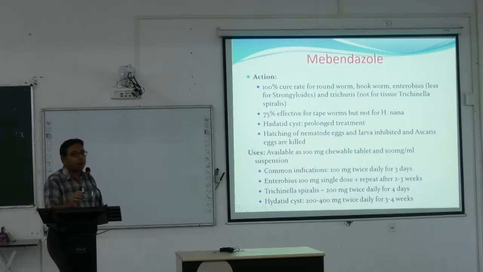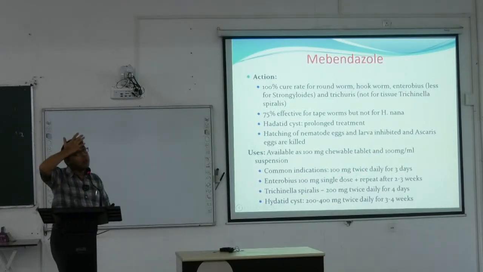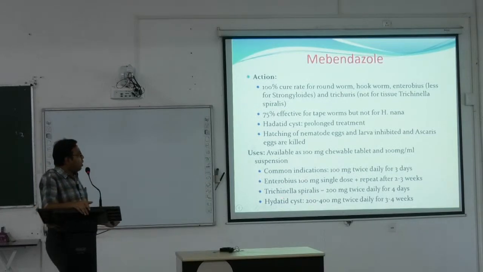It is available basically as a chewable tablet, 100 milligram. Common indications are roundworm, hookworm, etc. 100 milligram twice daily for 3 days. So it needs 3 days and multiple dosing. Enterobius, again 100 milligram single dose and repeat after 2 to 3 weeks. Similarly, 200 milligram or 400 milligram twice daily, and again it is to be given for 3 to 4 days.